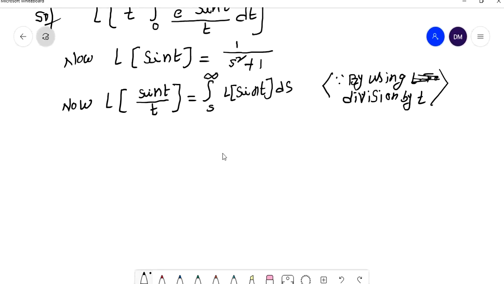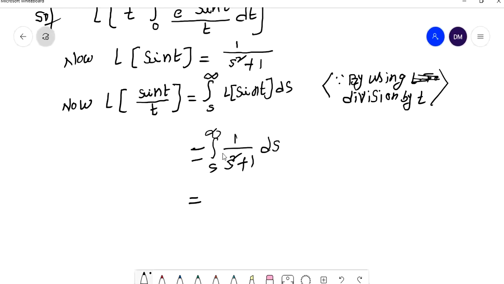Now see, this is equal to integral s to infinity. What is L of sin t value? 1 by s square plus 1 into ds, right? So what is the integration of 1 by s square plus 1?